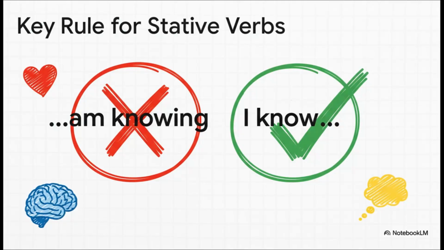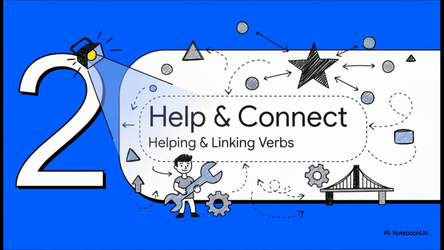Now here's the really crucial thing to remember about stative verbs. Because they describe a condition and not some dynamic action, there's a very important rule. We almost never use them in continuous tenses. For example, you wouldn't say, I am knowing the answer. That's a super common mistake. You just say, I know the answer. Simple as that. Okay, let's move on to our next category.